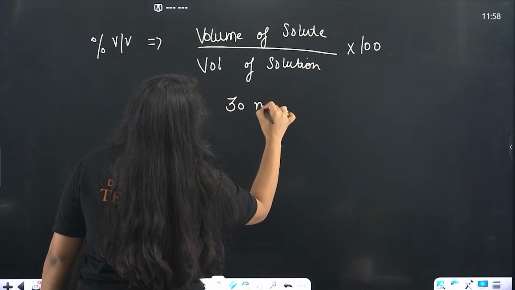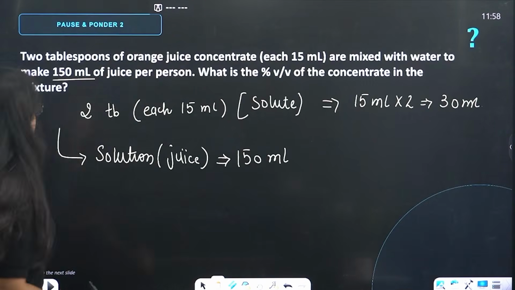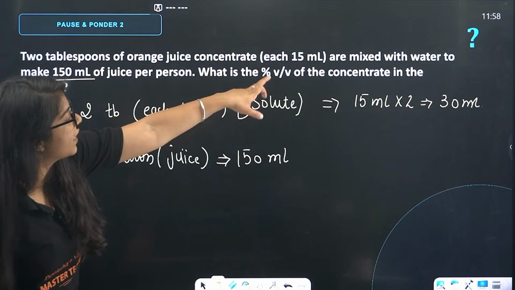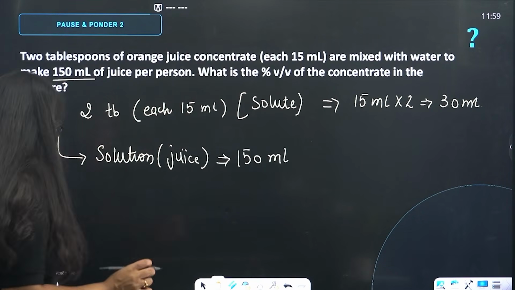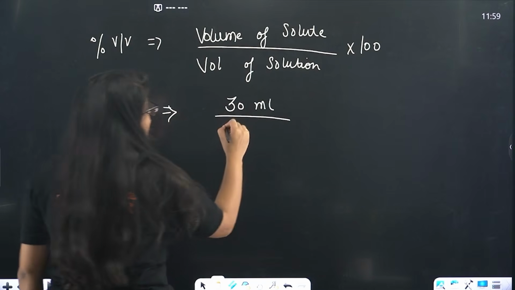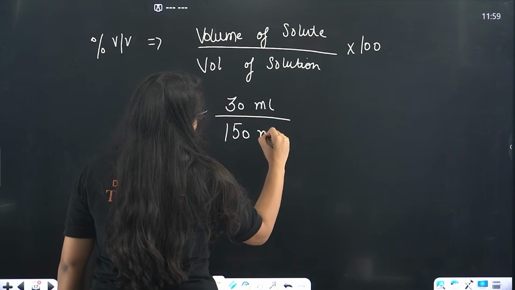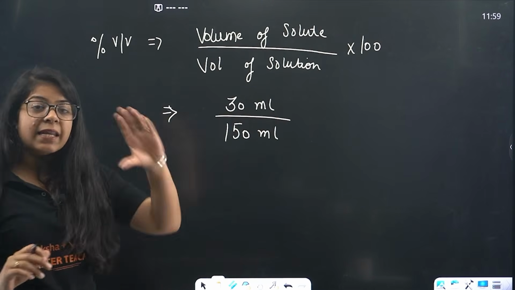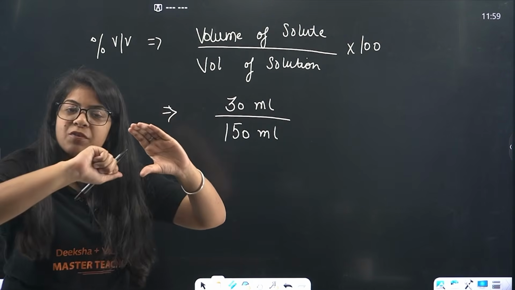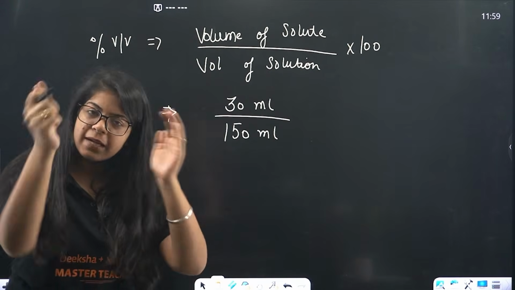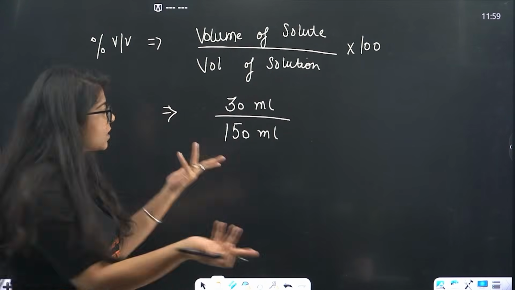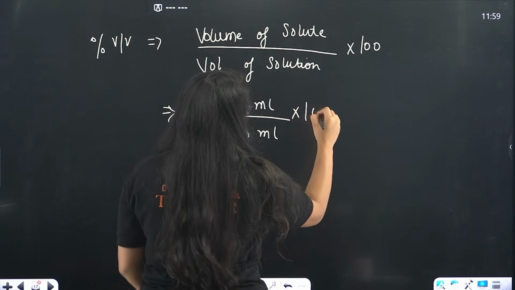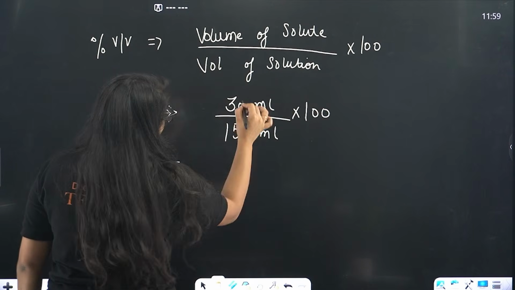30 ml. Now, see carefully. Total solute is 30 ml, mixed with water to make 150 ml of juice per person. So, total solution is how much, beta? 150 ml. So, they are saying that in a glass, they put 30 ml of orange juice and they put water. So, the total solution became 150 ml. What is the percentage V by V? Just multiply this with 100 and you will get your proper answer.